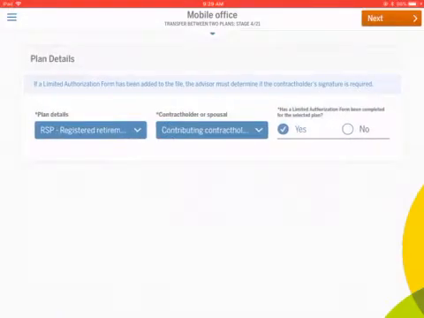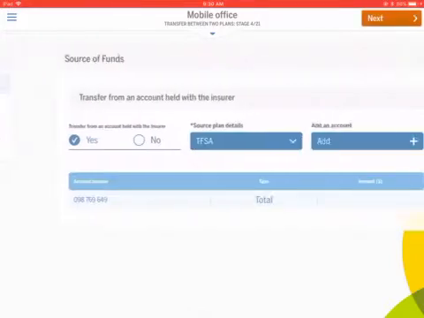So this is the plan that we're setting up to receive. So it's an RSP and it's non-spousal. And we're going to say yes, a limited authorization form has been completed. This way you can do the transaction without a signature. So you have to have a limited authorization form in place for the TFSA in order to make any changes to that TFSA. So we're going to say yes, the limited authorization form has been selected, so we're good. We don't need a client signature in this example. If the answer was no, then the client would have to sign it.